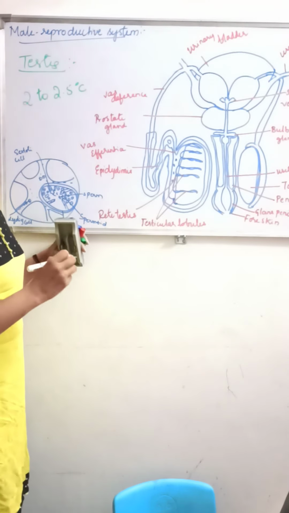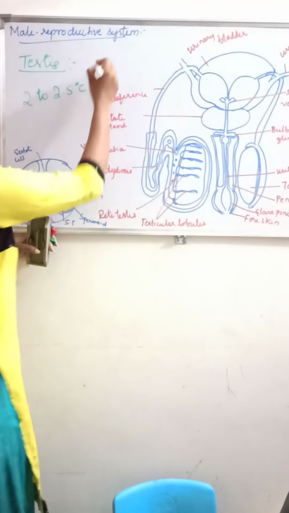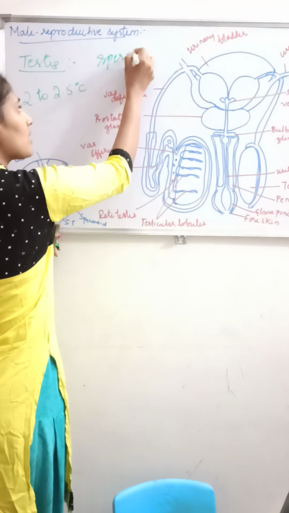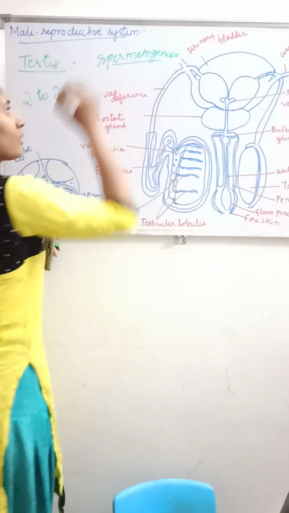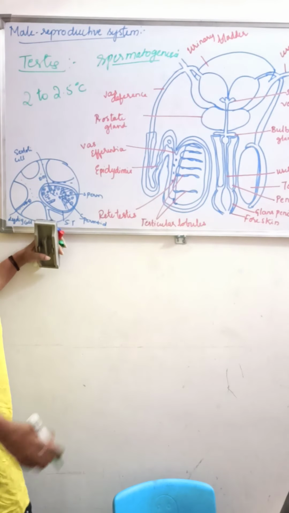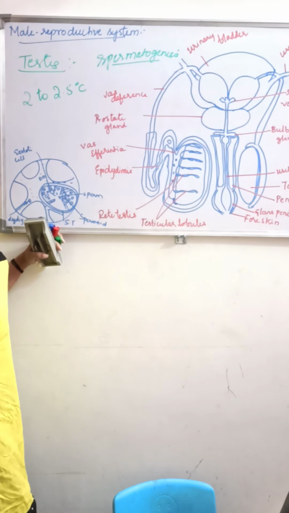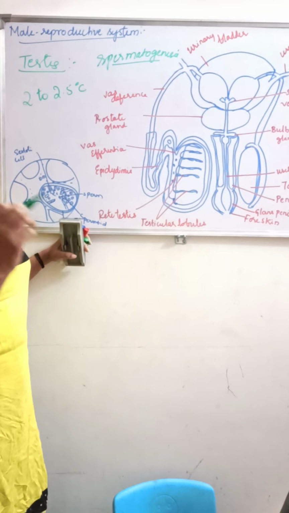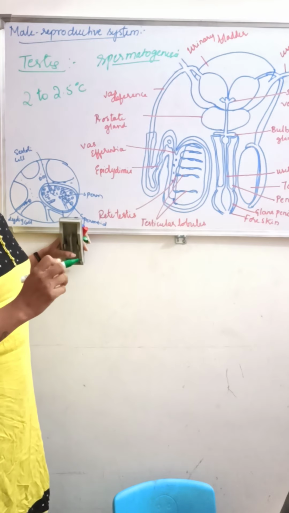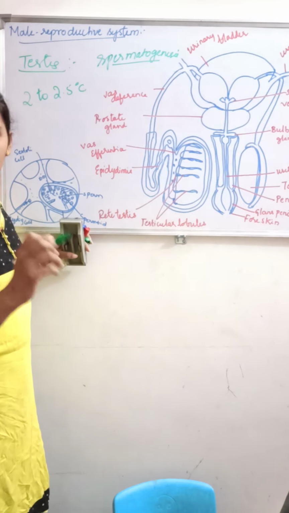It is necessary for the process of spermatogenesis. What do you mean by spermatogenesis? It is the formation of the male gamete. What is the male gamete? That is nothing but sperm.